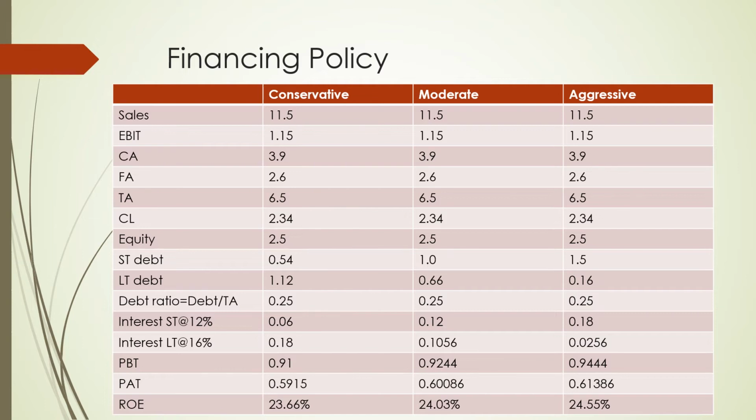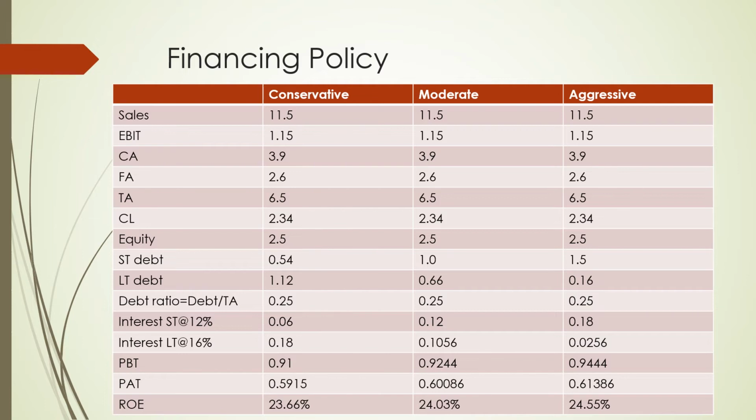So the tax rate was 30 or 35%. Okay, so I have calculated, minus tax, it comes out to be my PAT. So I can calculate my return on equity, which is PAT divided by equity capital. So let's see, where the PAT is high, ROE is high. So my ROE is highest in case of the aggressive policy. It is going to be lowest in case of the conservative policy, and it is going to be moderate in case of the moderate policy.